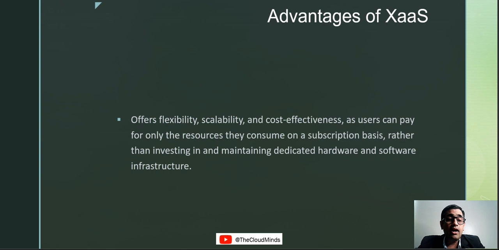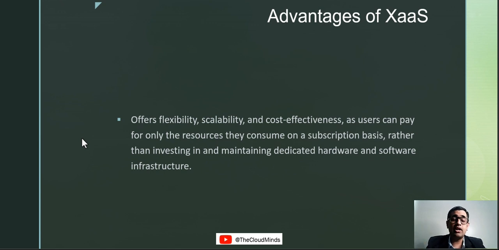So coming back, users pay only for the resources they consume on a subscription basis, rather than investing in and maintaining dedicated hardware and software infrastructure, like we talked about with on-premises infrastructure, where you have to have dedicated hardware, software, teams, networking devices, coolant, security, etc. to take care of all this.